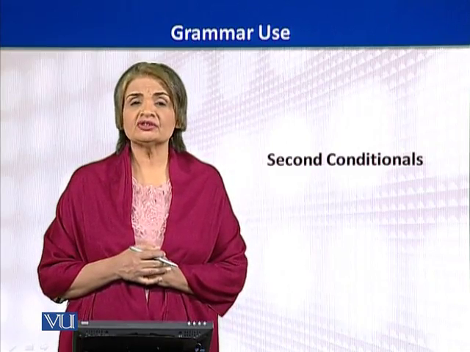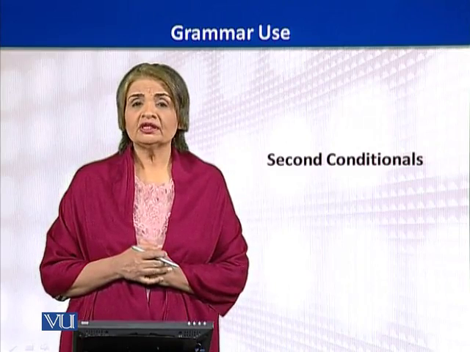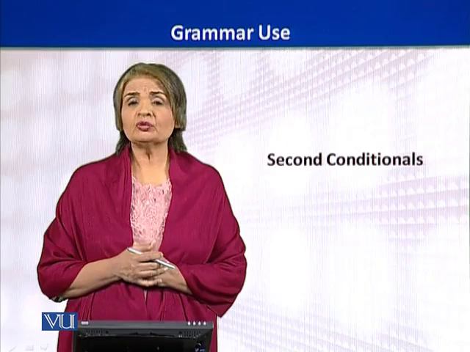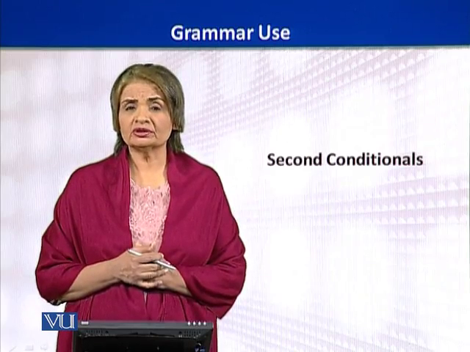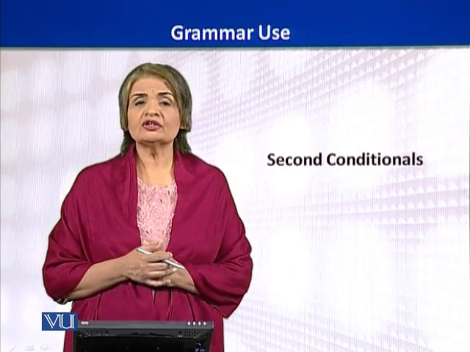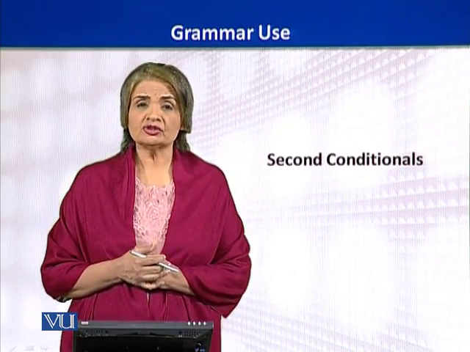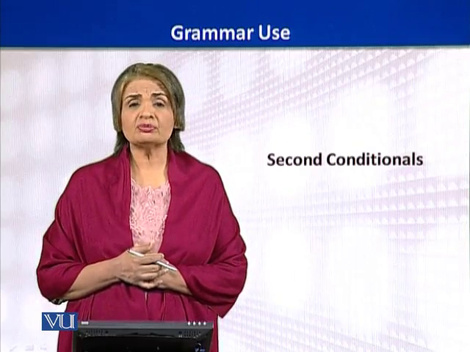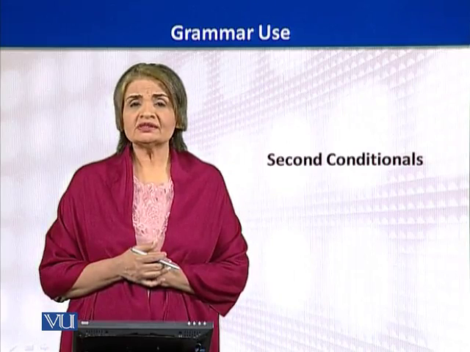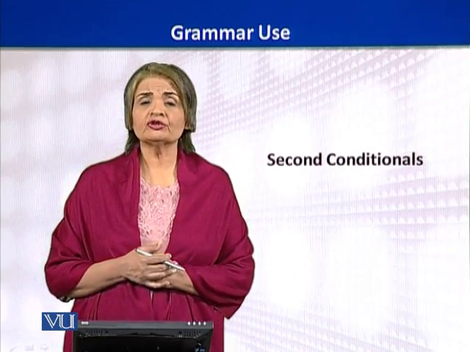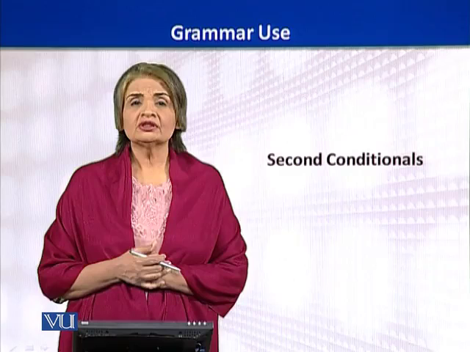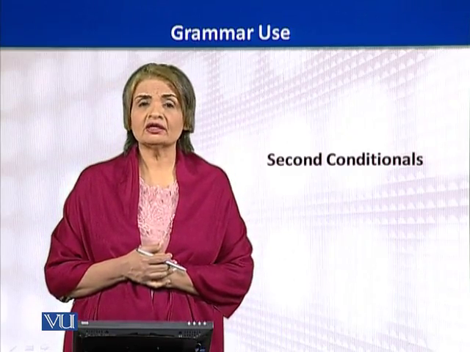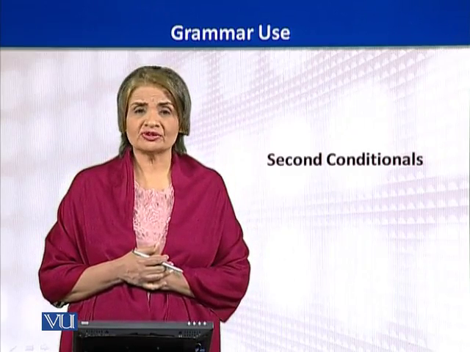They are just imaginations. For example, if I was a billionaire, I would buy the world. Now we all know nobody is going to buy the world. But these sentences are used as imaginations or wishes based on conditions which are quite impossible. The purpose for students is to know what types of sentence formation they need to make when they are wishing for things which are impossible.